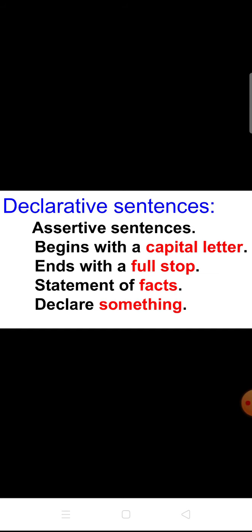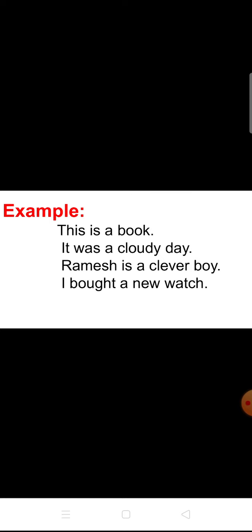Look here at the examples. This is a book. It was a cloudy day. Look at these examples. The first letter begins with a capital letter, and at the end of the sentence there is a full stop. The day is cloudy, and Ramesh is a clever boy. These are statements telling some facts. I bought a new watch. It declares something.